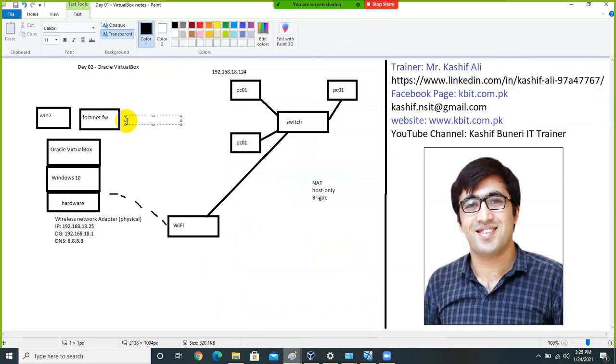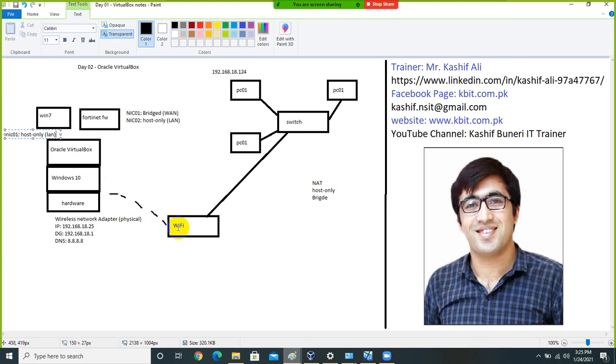This virtual machine has adapter 1. NIC 1 is connected to bridge, which means WAN port. NIC 2 is connected to host only, which means LAN. And this machine has NIC 1, which is connected to host only, which means LAN.